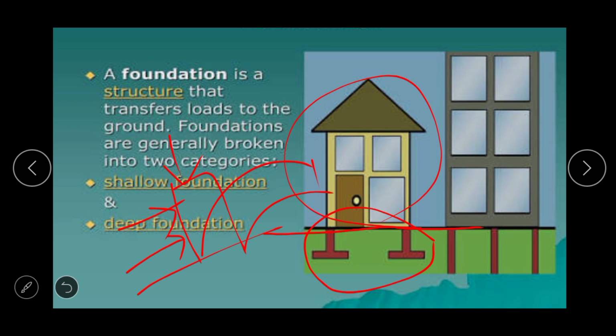Since some part of the structure is beneath the ground level, the structure is much stronger as compared to the position when the structure is on the ground surface.